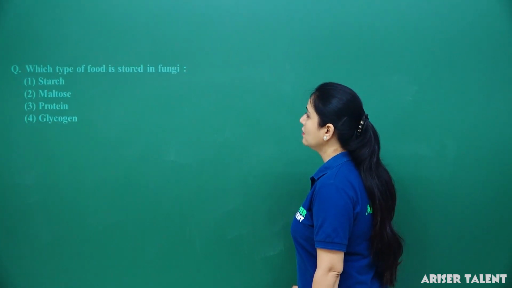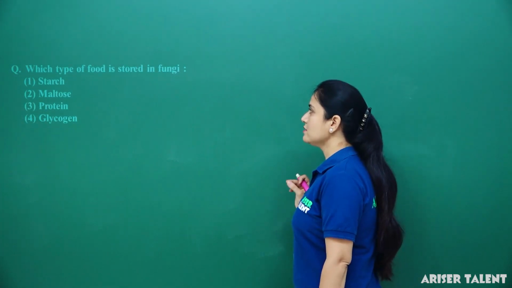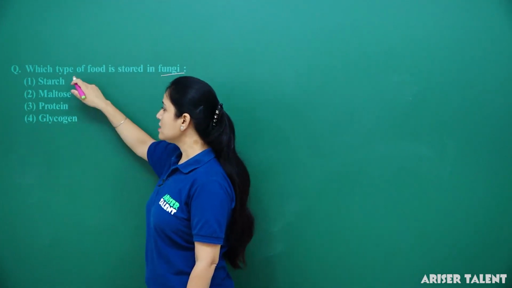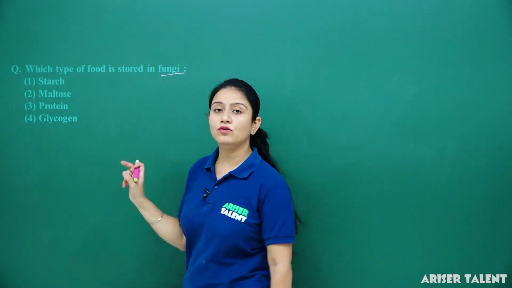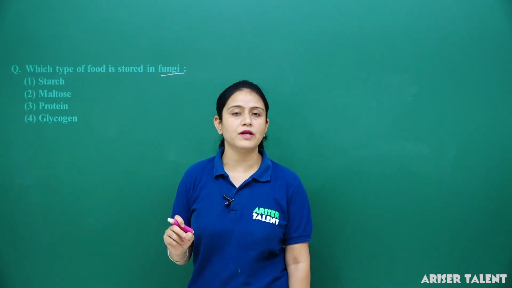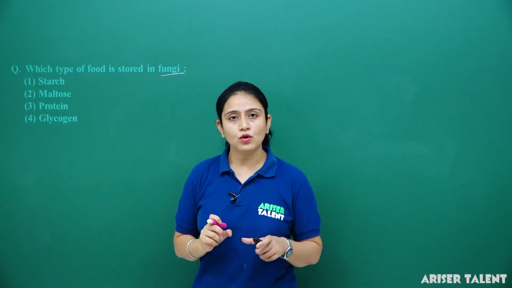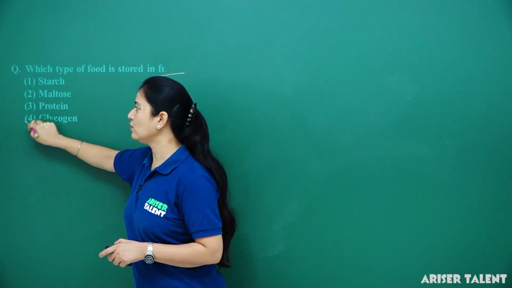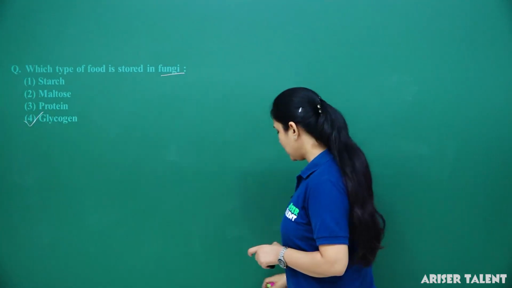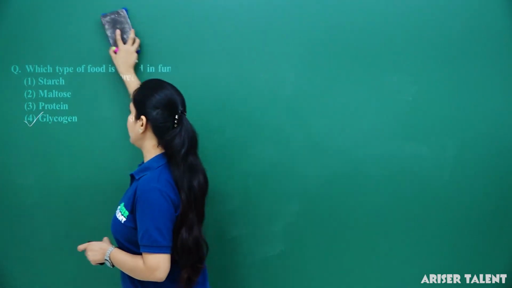Next is, which type of food is stored in fungi? Starch, maltose, protein and glycogen. As we know, fungi are non-chlorophyllous plant. They cannot synthesize their own food. Okay, so generally food stored in the fungi is glycogen. Clear? Answer 4 is the correct option here.